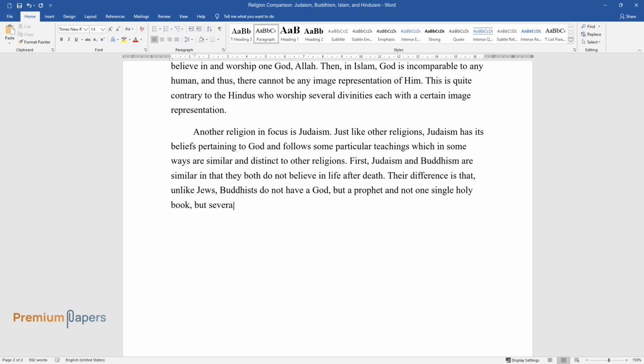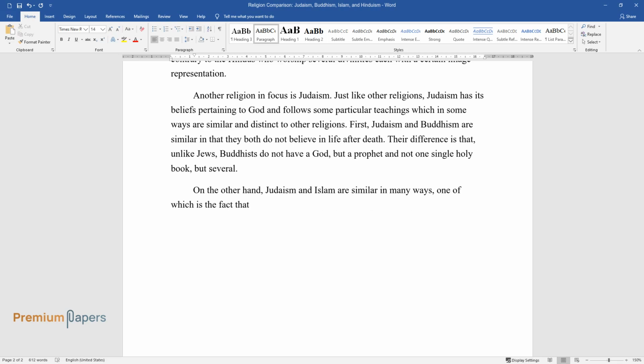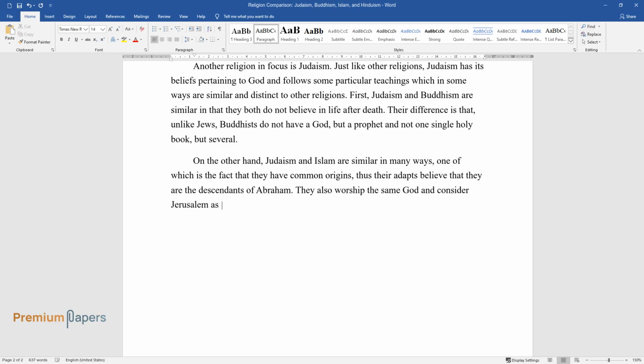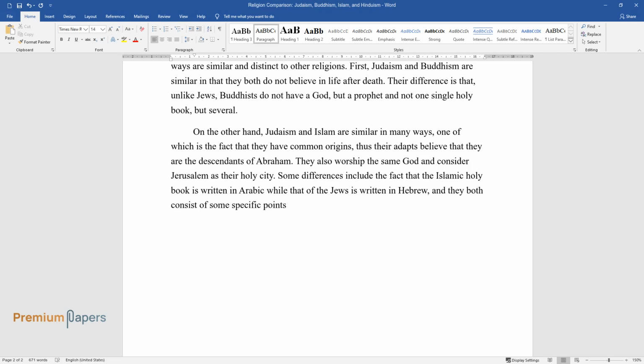On the other hand, Judaism and Islam are similar in many ways, one of which is the fact that they have common origins. Thus their adepts believe that they are the descendants of Abraham. They also worship the same God and consider Jerusalem as their holy city. Some differences include the fact that the Islamic holy book is written in Arabic while that of the Jews is written in Hebrew, and they both consist of some specific points favoring their nation.